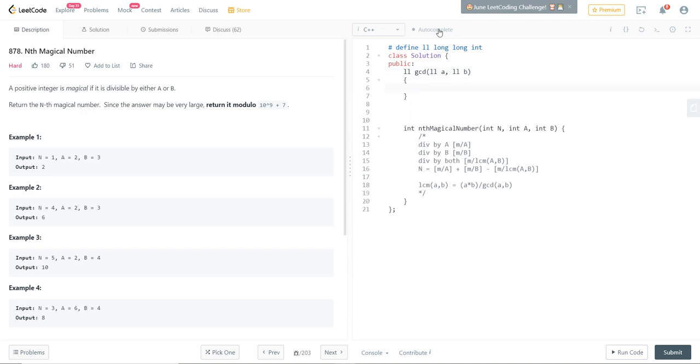And it's a very good idea to have these macros. It actually saves a lot of your time. If b is equal to 0, then we would want to return a. This is the Euclidean algorithm. It's very easy.